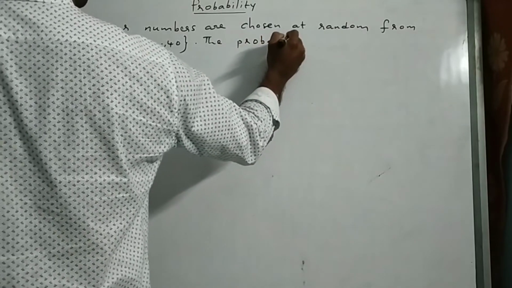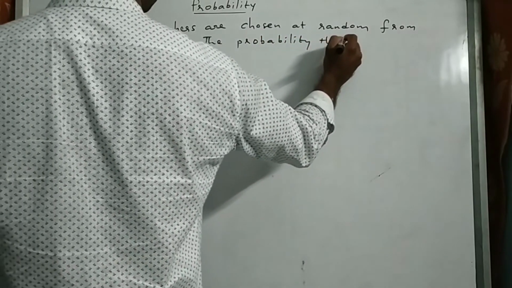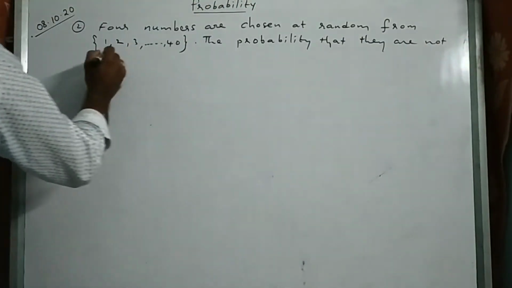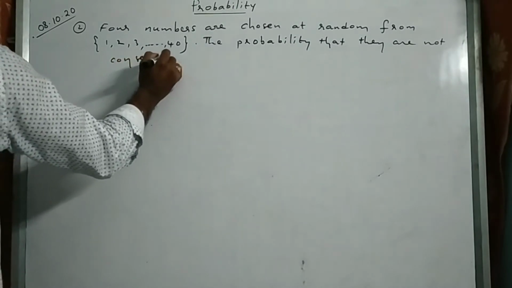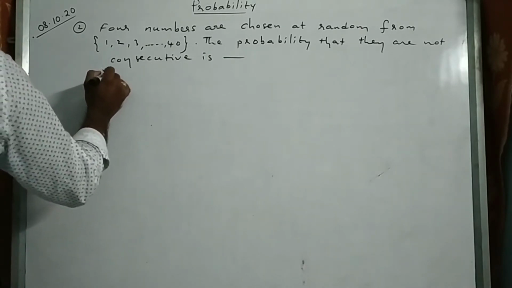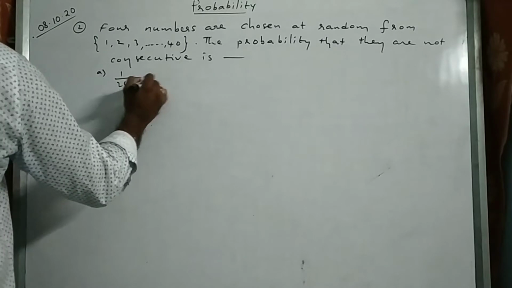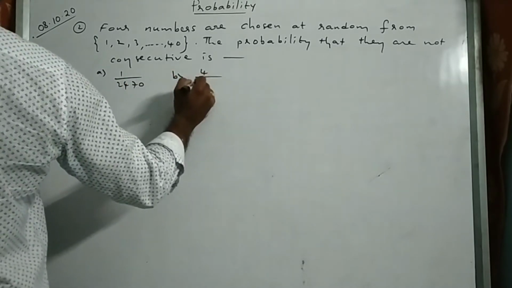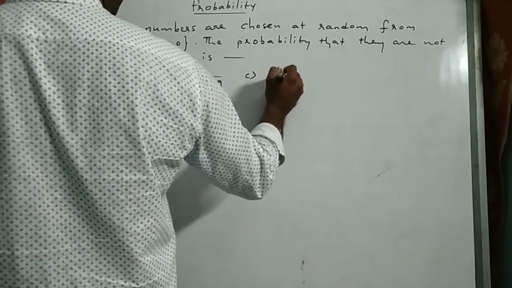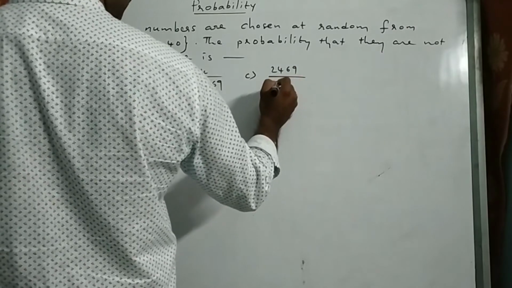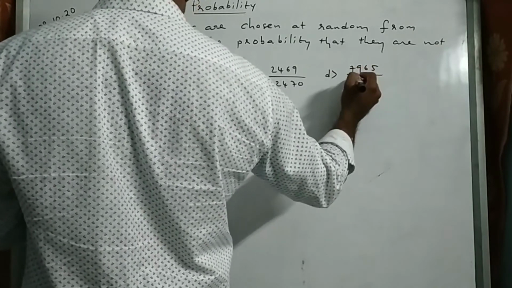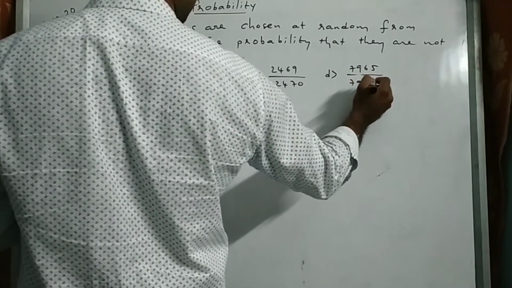Options: A 1 by 2470, B 4 by 7969, C 2469 by 2470, D 7965 by 7969.